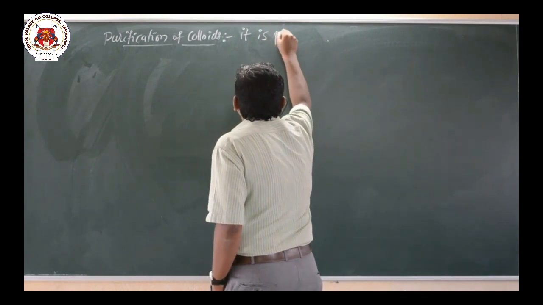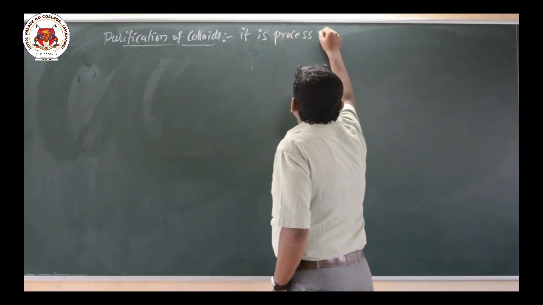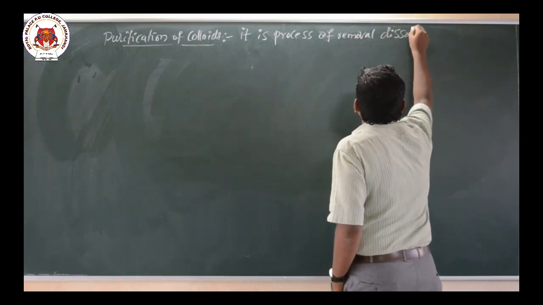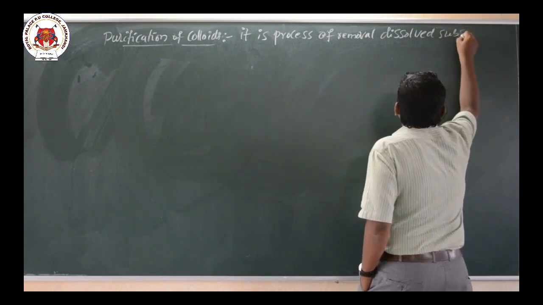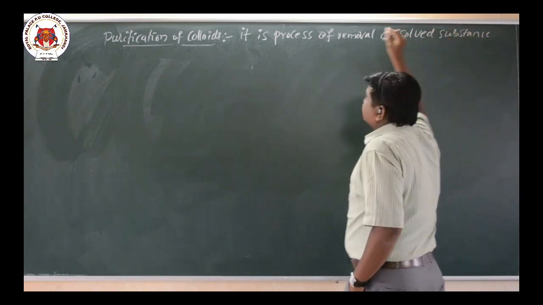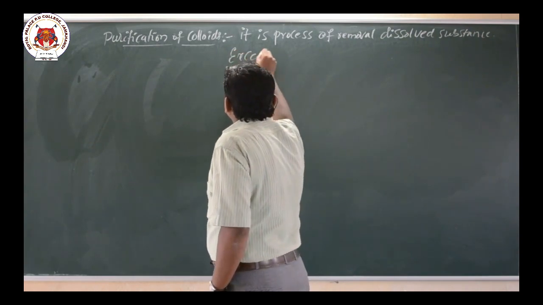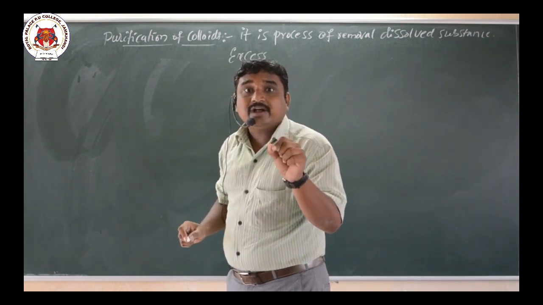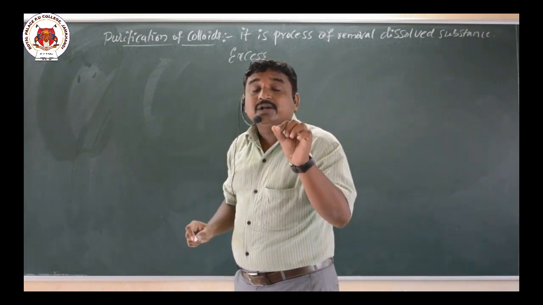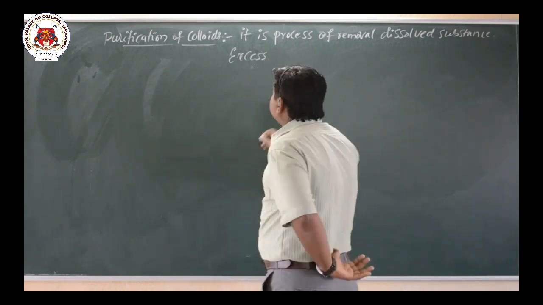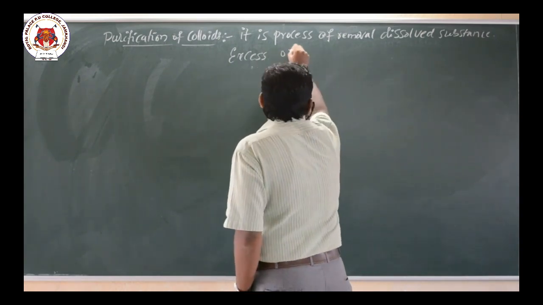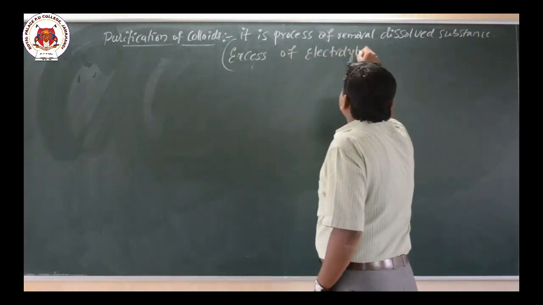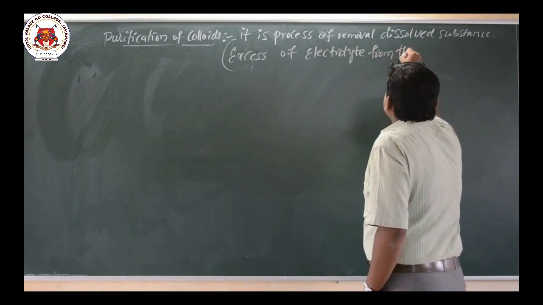Purification of colloids is the process of removal of dissolved substance or excess of electrolyte. The minimum electrolyte is required for the colloidal particle to attain stability, but the excess of electrolyte we remove from the colloidal solution.